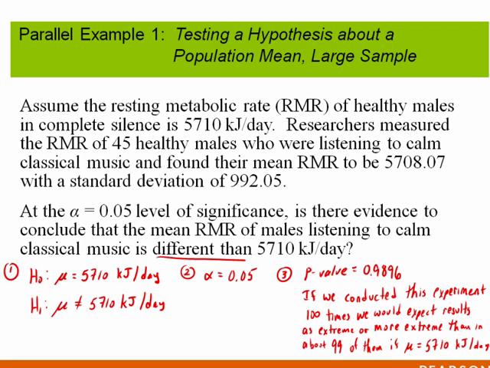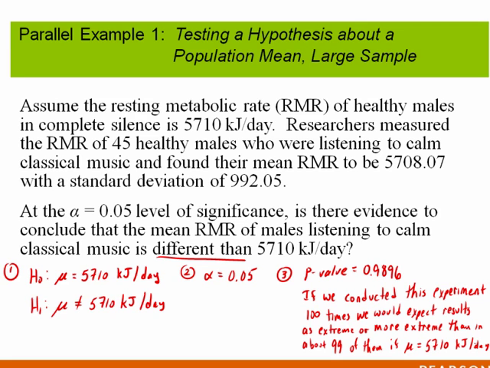Based on this p-value, what would your conclusion for the test be? You would not reject at all. Do not reject the statement in the null hypothesis, because our p-value is large.